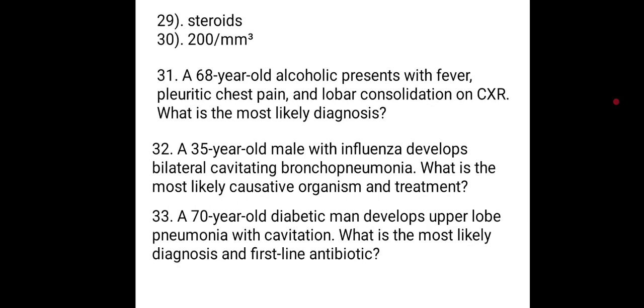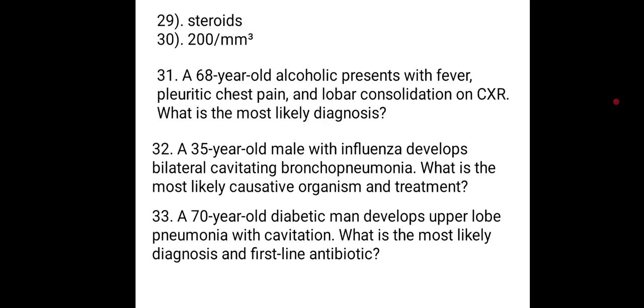What is the most likely causative organism and treatment? 33. A 70-year-old diabetic man developed upper lobe pneumonia with cavitation. What is the most likely diagnosis and first-line antibiotics? Okay, we are going to the answers now. Are you prepared? I know you got it.